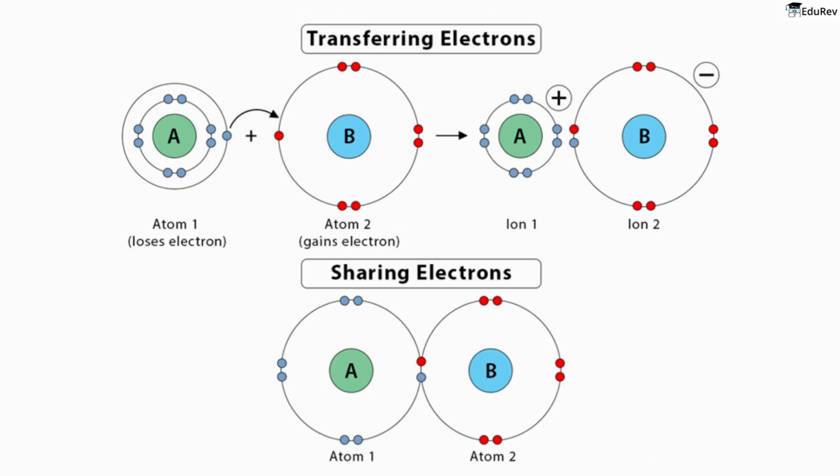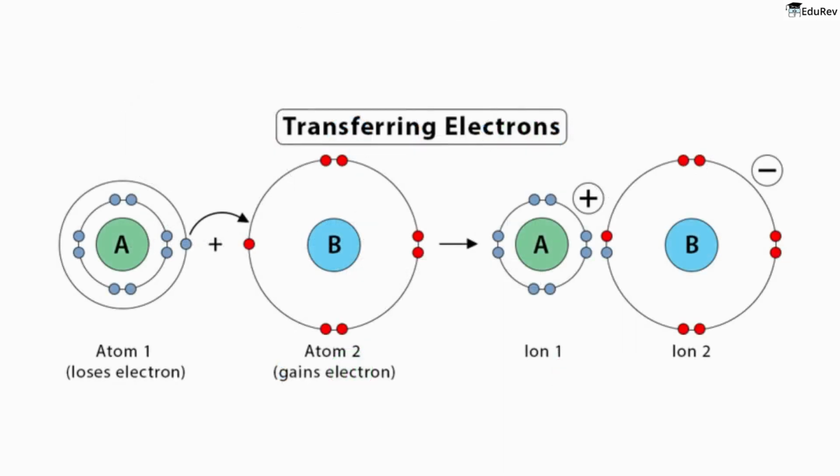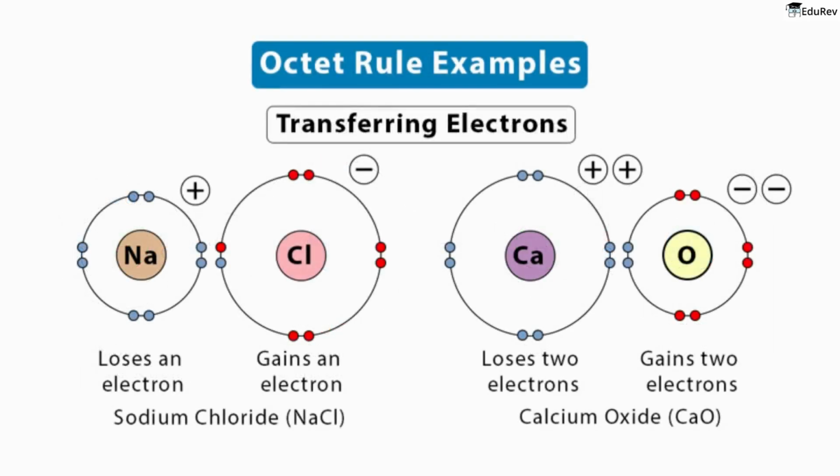During chemical bonding, atoms gain, lose, or share electrons and become stable. In an ionic bond, atoms transfer electrons and become ions. The octet rule can explain the formation of sodium chloride through electron transfer, resulting in an ionic bond.